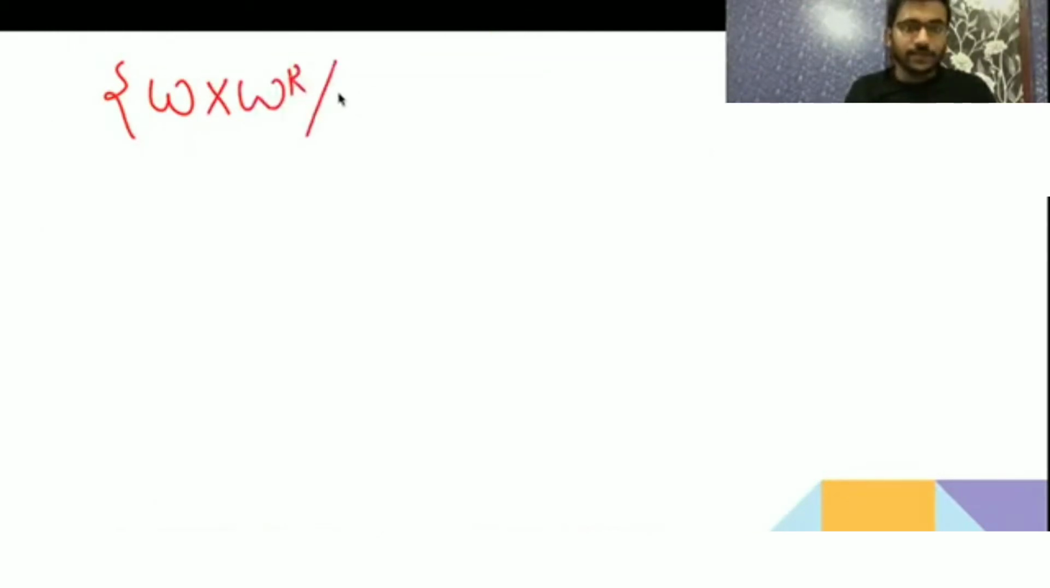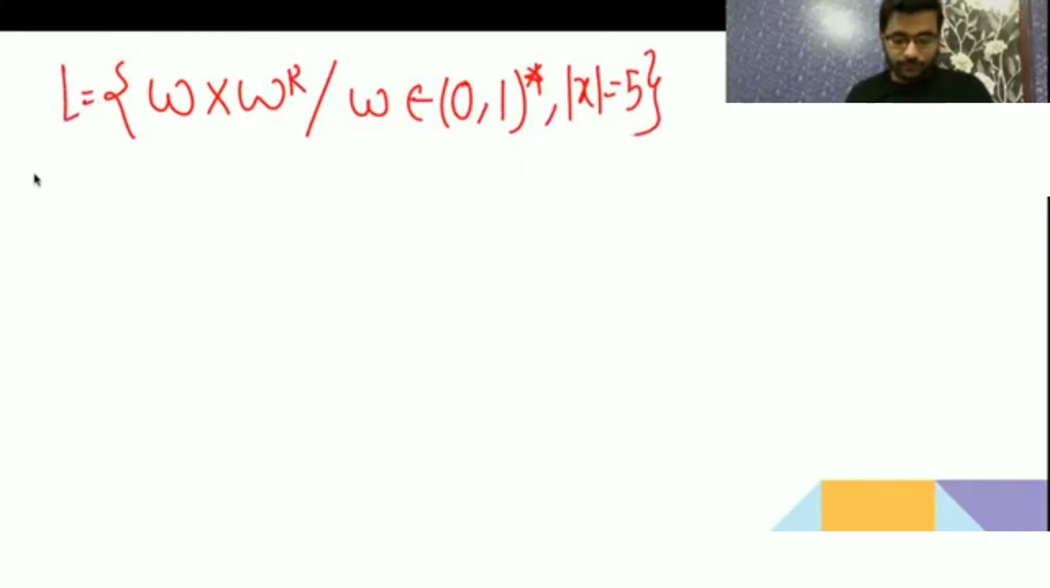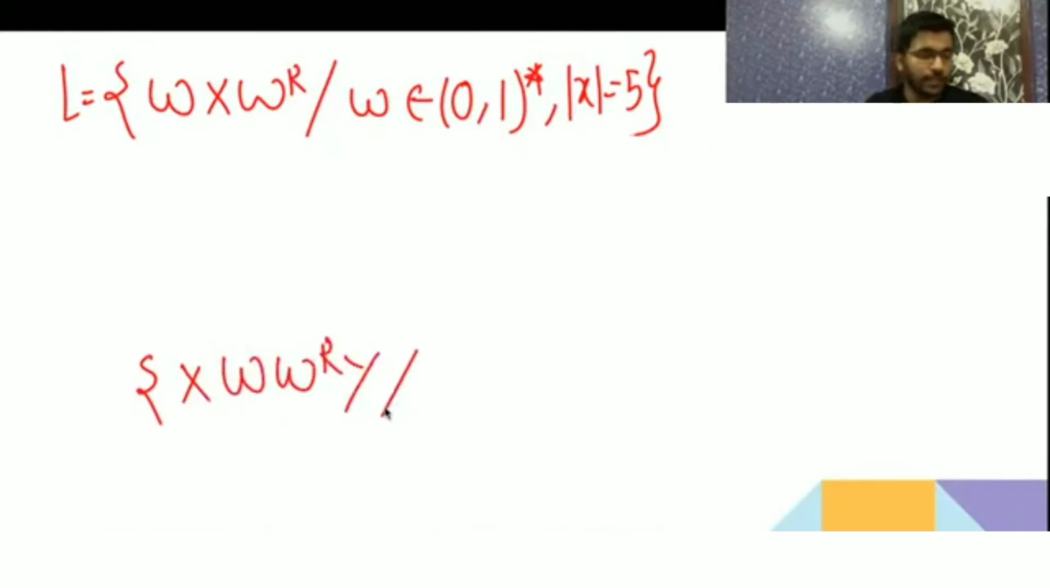The rest you can try this. Tell me what this will be. First W will come, then X, then W reverse. W can be any combination of 0 and 1, and the restriction here is that the length of X is equal to 5. So first W, then X, then W reverse. W belongs to any combination of 0 and 1.